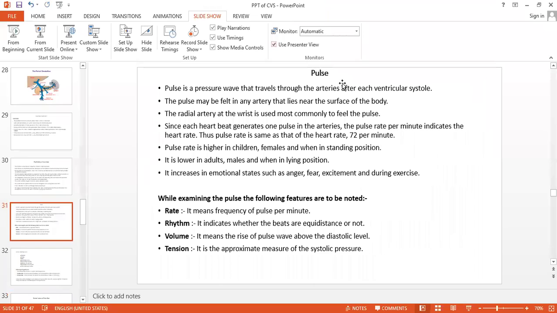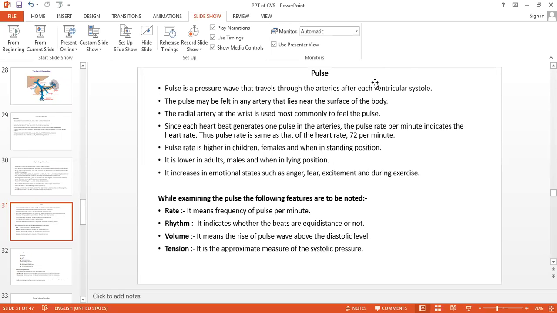Now what do you mean by the pulse? Pulse means we can feel the pulse, isn't it? That is the pressure wave. How does the doctor usually measure the pulse? By the radial artery, isn't it? So the pulse is the pressure wave that travels through the arteries which are superficial.